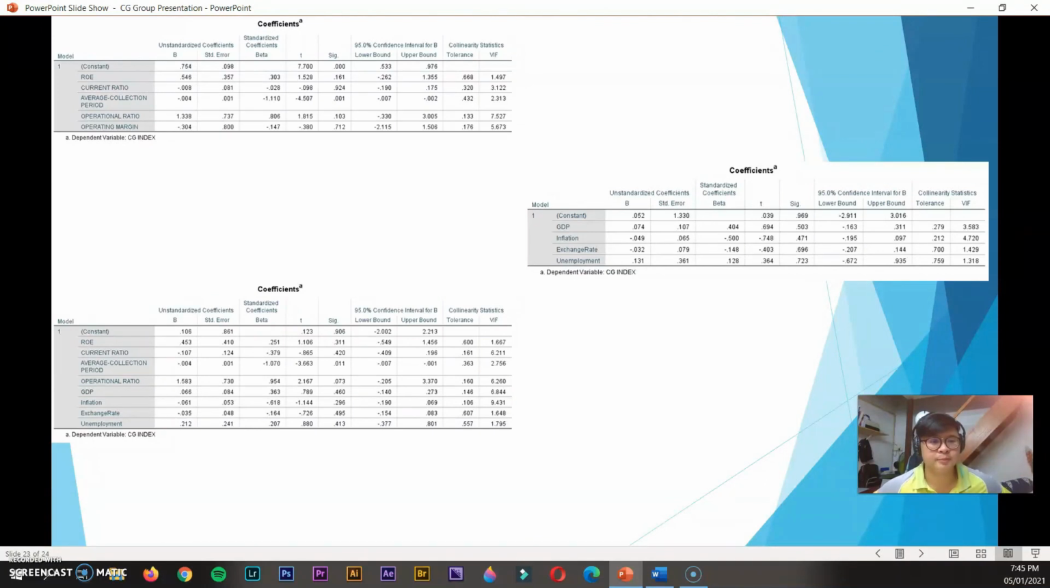For the third table, this table shows the coefficients for the CG index with firm internal and external factors as independent variables. Despite having positive and negative relationships, ROE, current ratio, average collection period, operational ratio, GDP, inflation, exchange rate, and unemployment have no significant influence on the industry CG index.